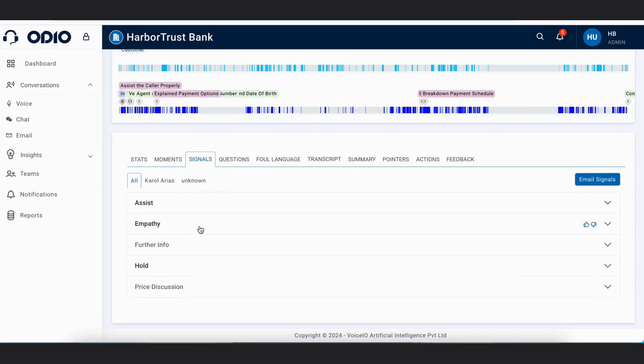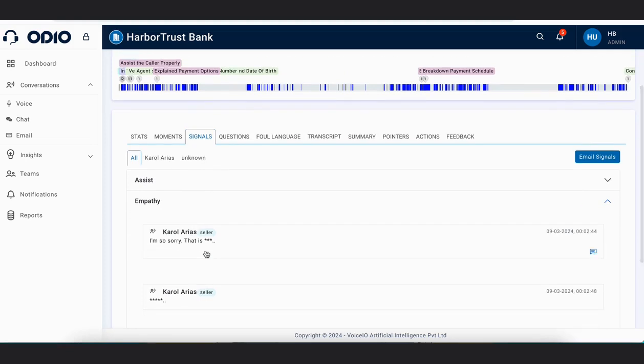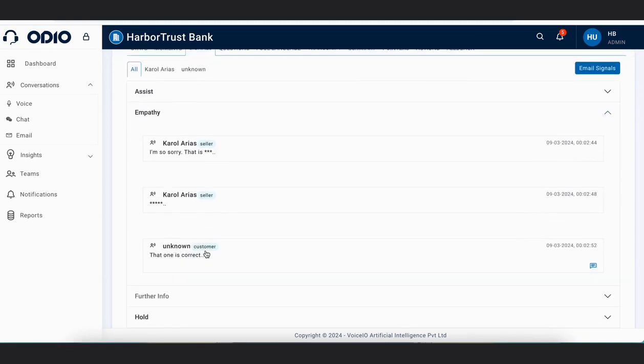For example, empathy has been observed in this call, so you can click on empathy and see where it has been observed properly. If you want to read that particular line or that particular conversation where it has been observed, you can do that from here.